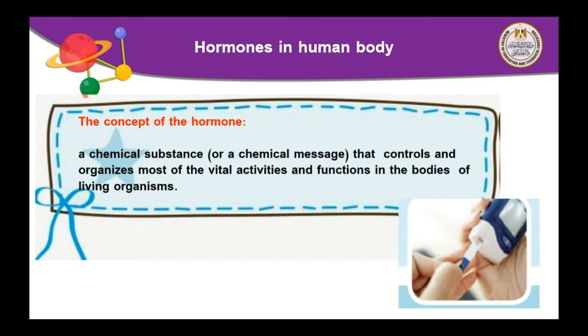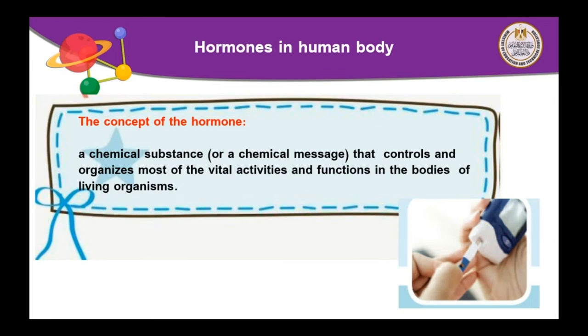Hormones is a chemical substance that controls and organizes most of the vital activities and functions in the bodies of living organisms. We know that our body consists of many systems as digestive system, respiratory system, circulatory system, urinary system, nervous system, and we know that nervous system is the main control system of all activities and movement in our body.